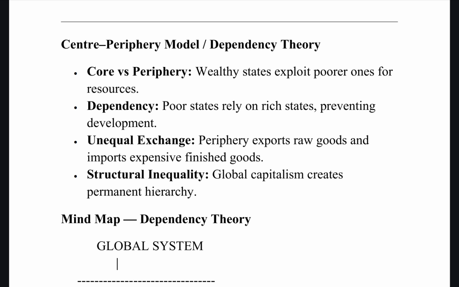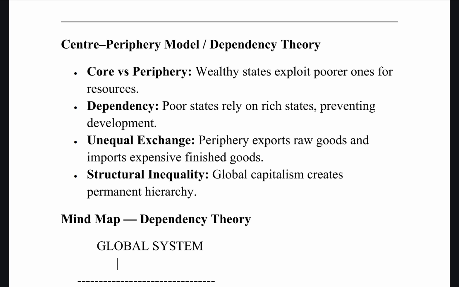See, they are known for exporting a lot of raw materials, but they're still dependent on what? The global north for technology, capital and finished goods, as well as the oil crisis. That was again an example for the dependency of peripheral nations for energy resources. Then structural inequality. Obviously, because global capitalism will create a permanent hierarchy.